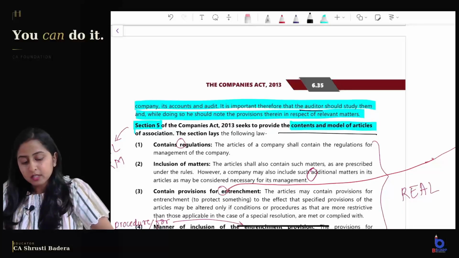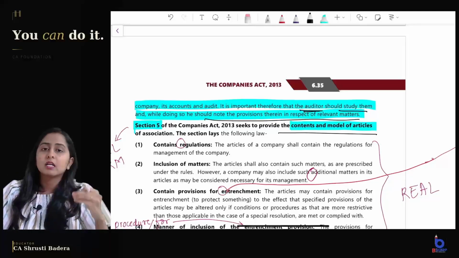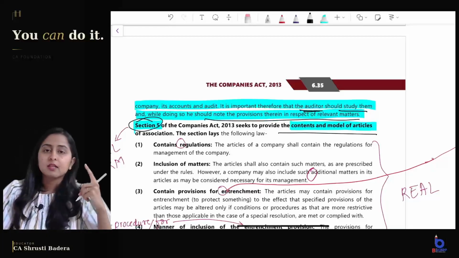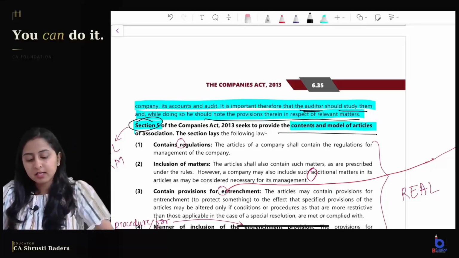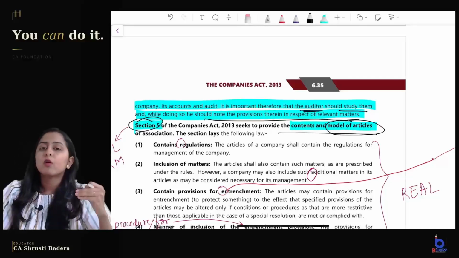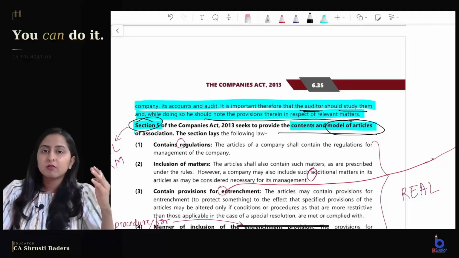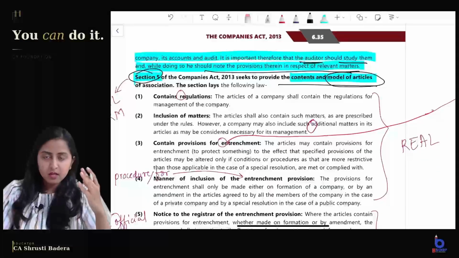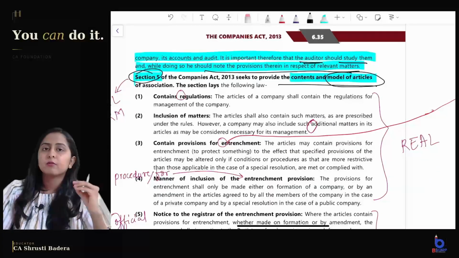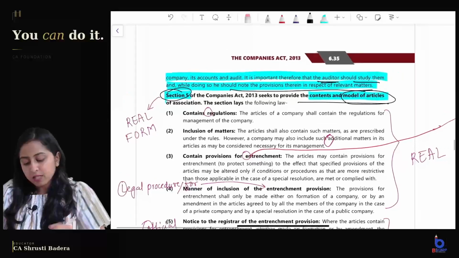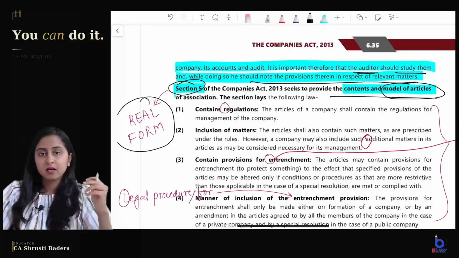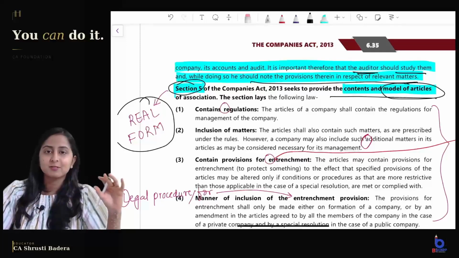Even the auditor should study the articles so that he knows the provisions and accordingly audits the accounts of the company. Section 5. Section 4 was of what? Contents of MoA. Section 5 is contents of articles and the model form for articles. Tables A to E were given for MoA. Likewise, Table F to Table J is given for forms of articles. Now, what is the mnemonic you should remember for all these points? REAL FORM. REAL FORM is the content of Articles of Association.